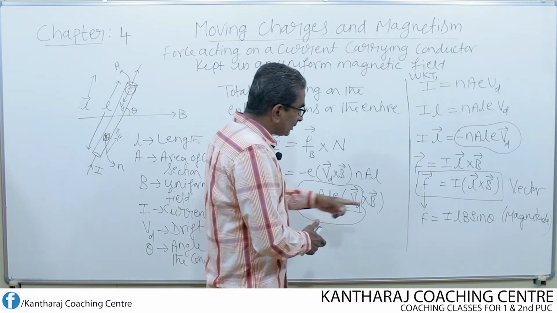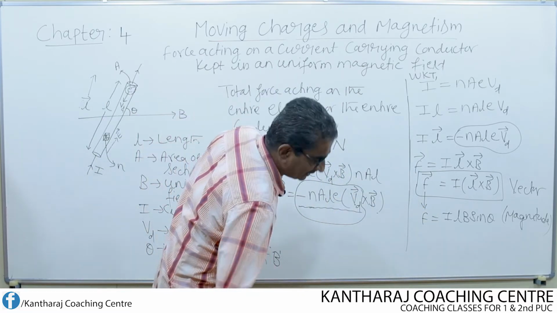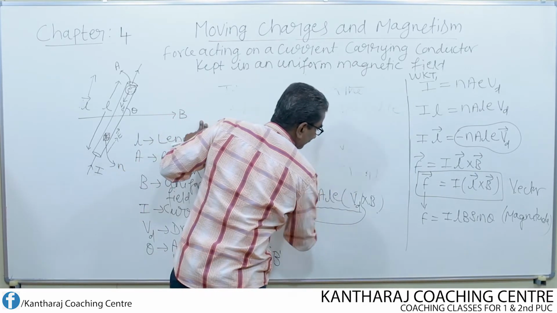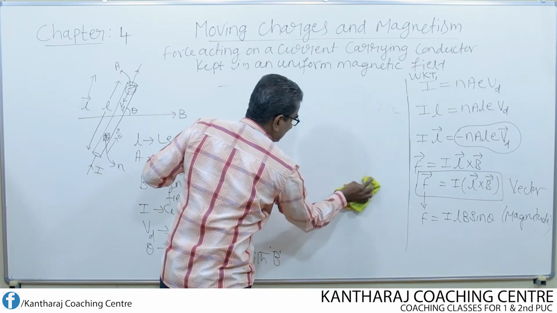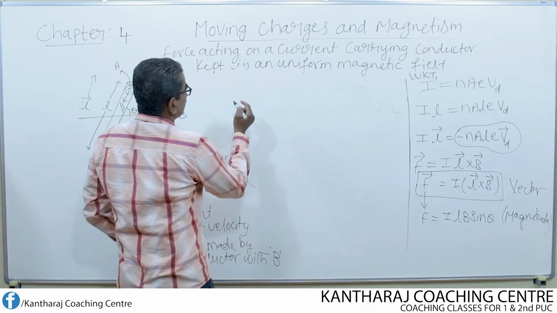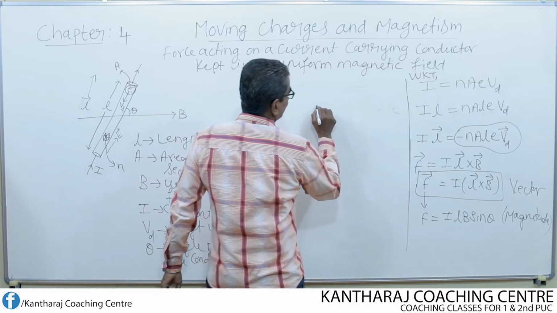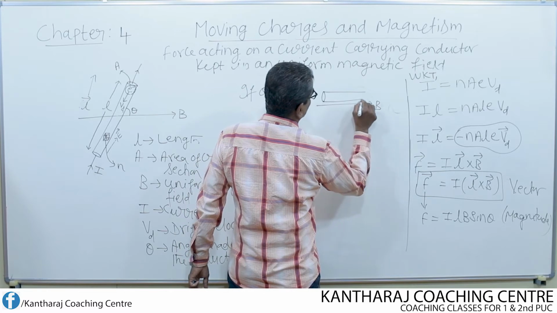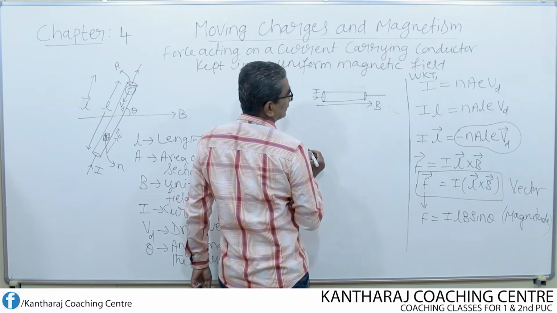Now when will the force acting on this conductor be maximum and minimum? That can be determined easily by substituting for theta. If theta is equal to 0 degree, what does it mean? The conductor is kept parallel to the magnetic field, and this is the direction of current.